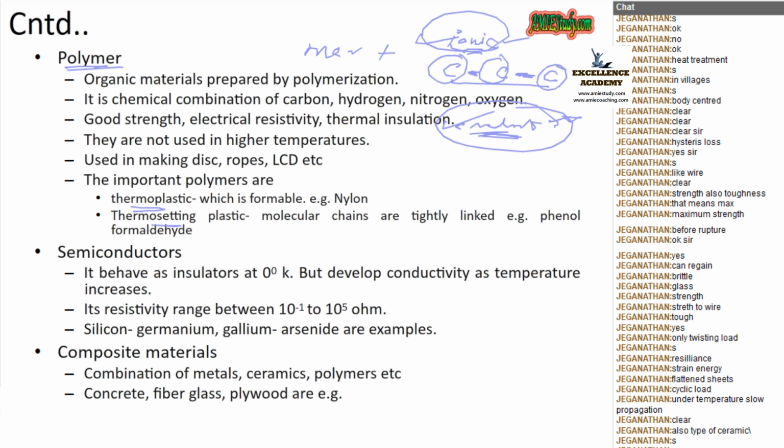And thermosetting plastic, once it changes its shape, we can't change the shape again. Why? Because of the strong bond. But the thermoplastic, we can change the shape a thousand times. No problem is there because it is joined by means of ionic bond. Clear?